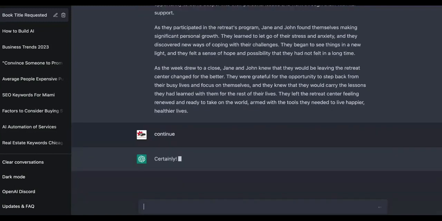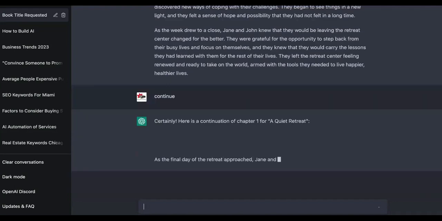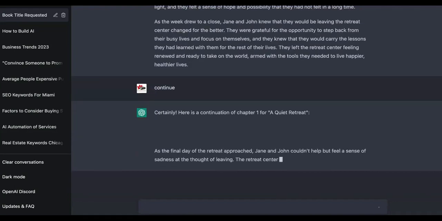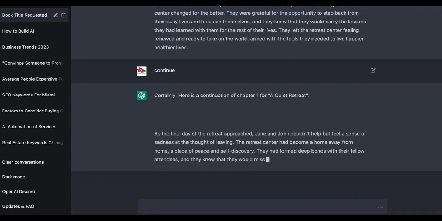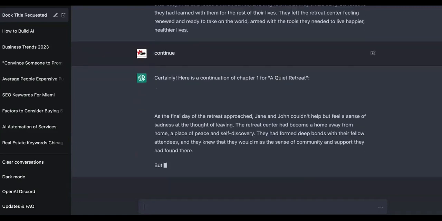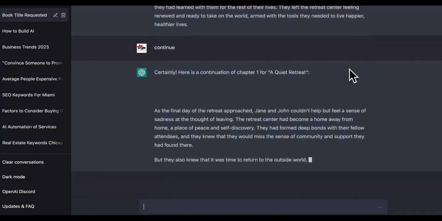But like I said, it depends on how long you want chapter 1 to be. It will just continue making a continuation of the first chapter. All right, so look at this, man. It literally created an entire story right here.